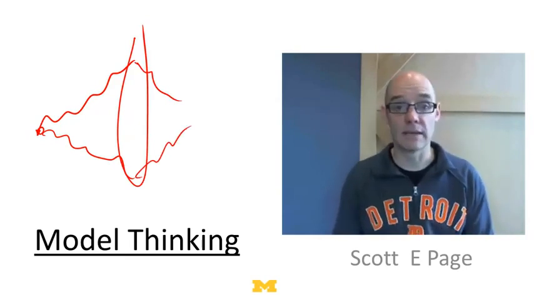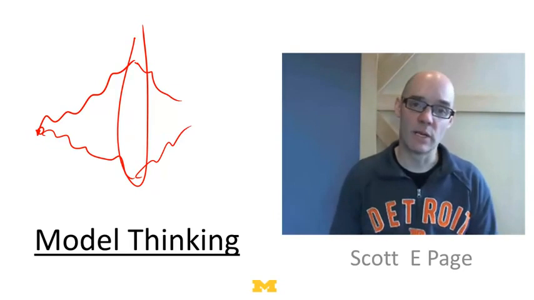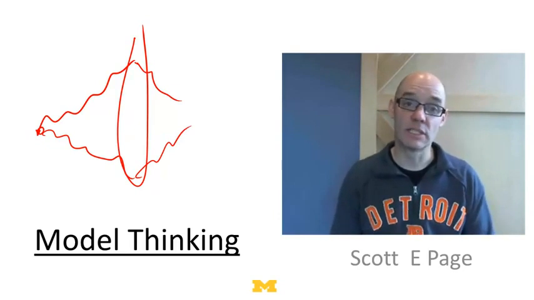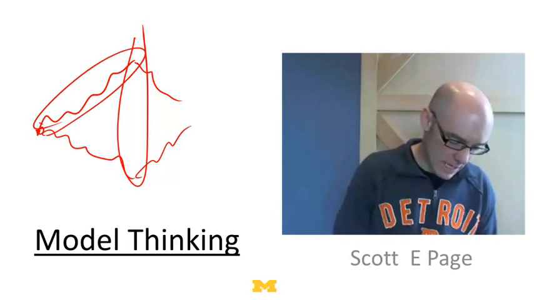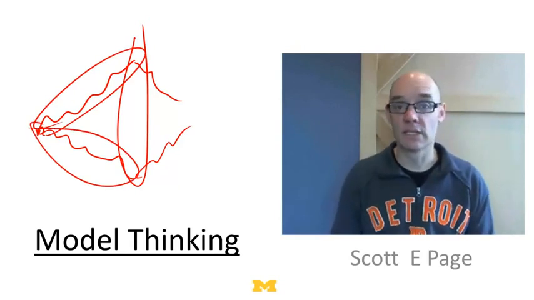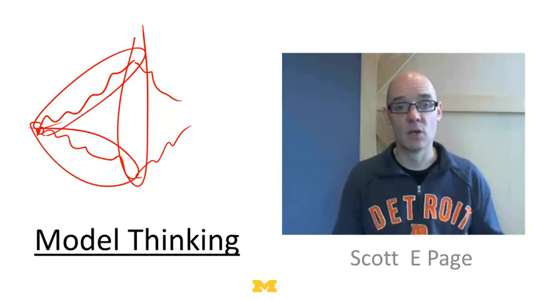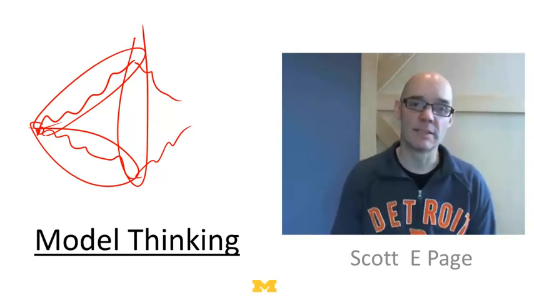We don't know anything. So what we really want to try and figure out in these situations is, is this a random walk, or is it not? Is there some reason to believe that this person's going up for a reason, and this person's going down for a reason? Or is the data consistent with things being purely random? And if it is, we should expect some regression to the mean. We should expect the two of them to perform about the same.